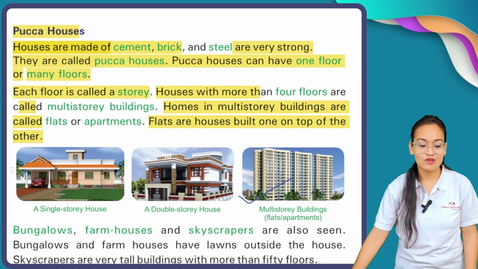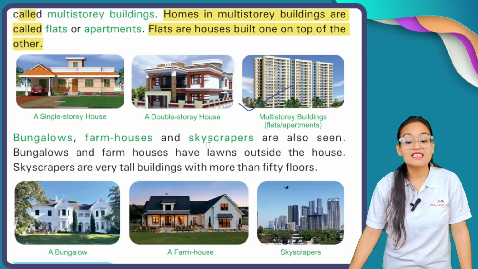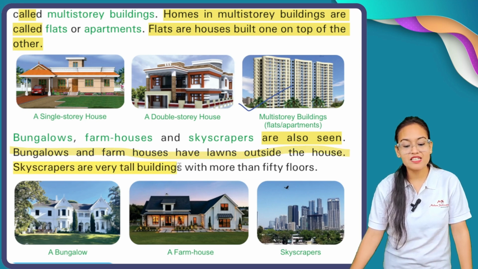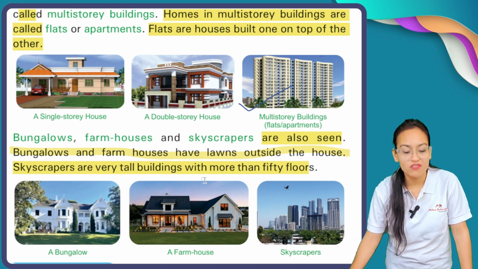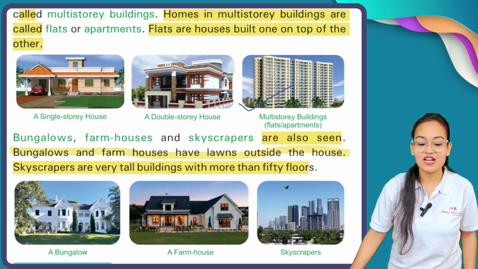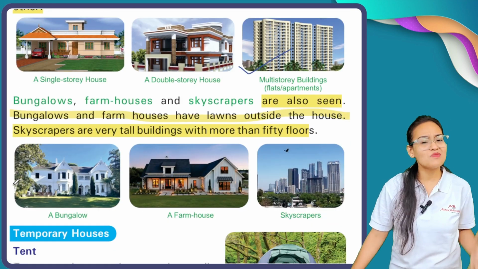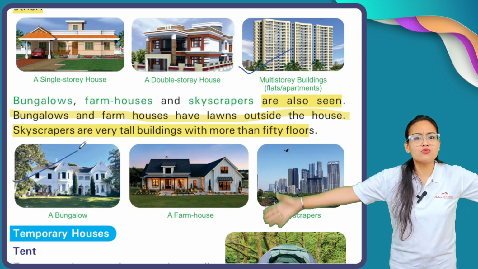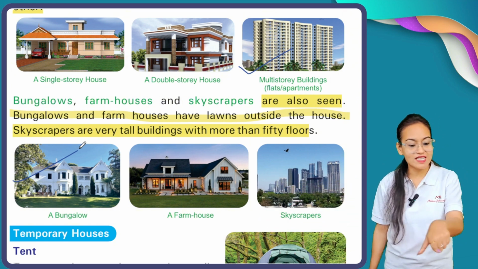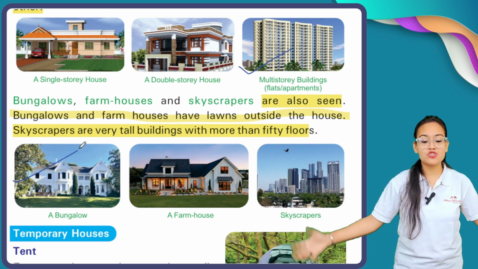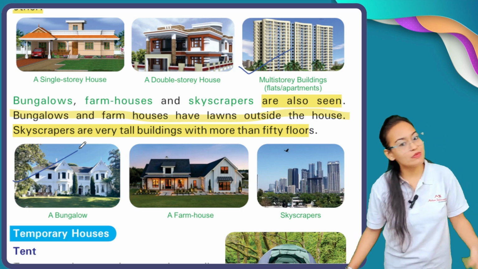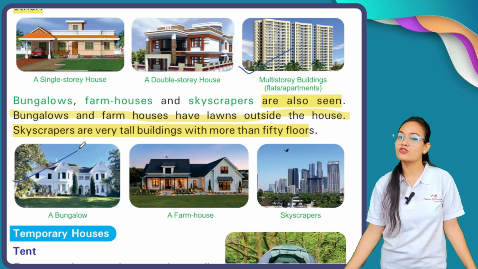Okay, now bungalows, farmhouses, and skyscrapers are also seen. Bungalows and farmhouses have a lawn outside the house. Skyscrapers are very tall buildings with more than 50 floors. Now, my dear students, here you can see there are 2-3 new words. Bungalows. Okay. What is the meaning of bungalow? See, bungalow means a house constructed in a huge area. You can see here a bungalow is constructed in a huge area. Okay, having a lawn, having a separate garden. Okay, and farmhouse. Similarly, like bungalows, farmhouses are also constructed.